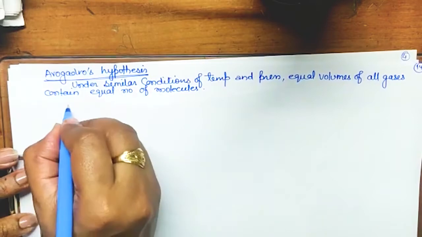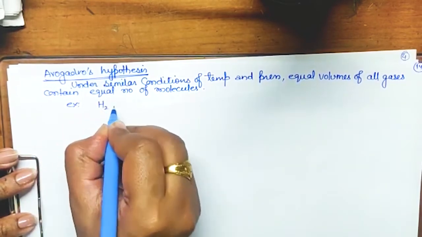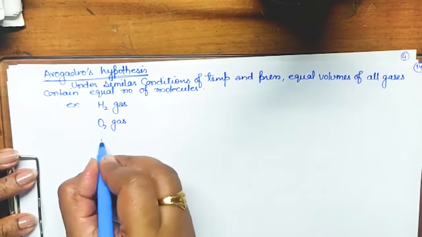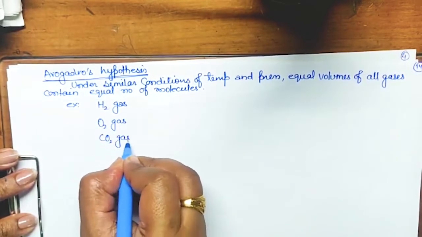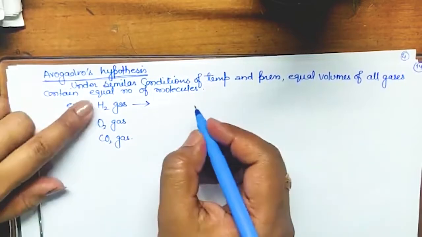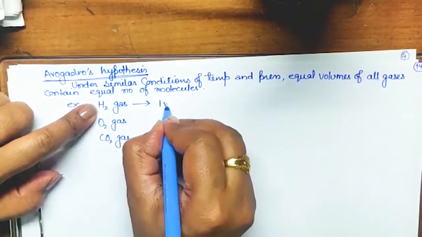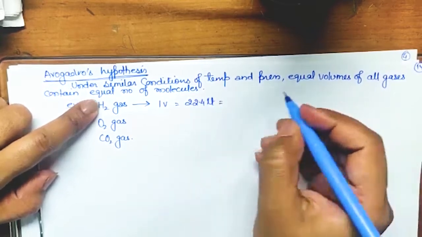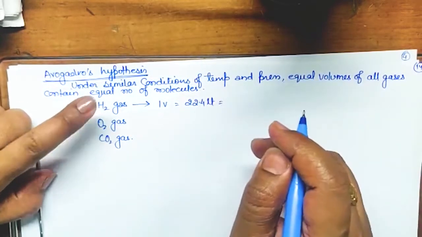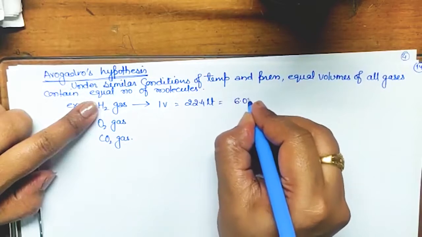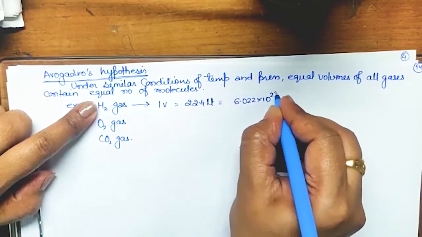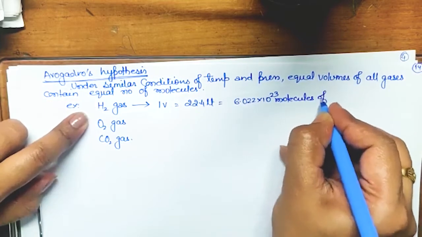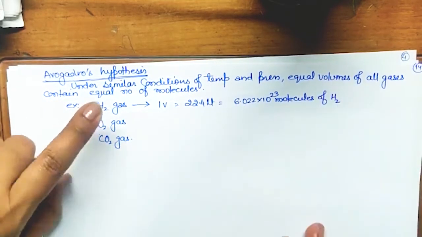As for example, if we talk about hydrogen gas, or oxygen gas or carbon dioxide gas, if we take one volume, that is equal to 22.4 liter, what number of molecules of hydrogen will be present in this gas? 6.022 into 10 to the power 23 molecules of H2 are present in this H2 gas.